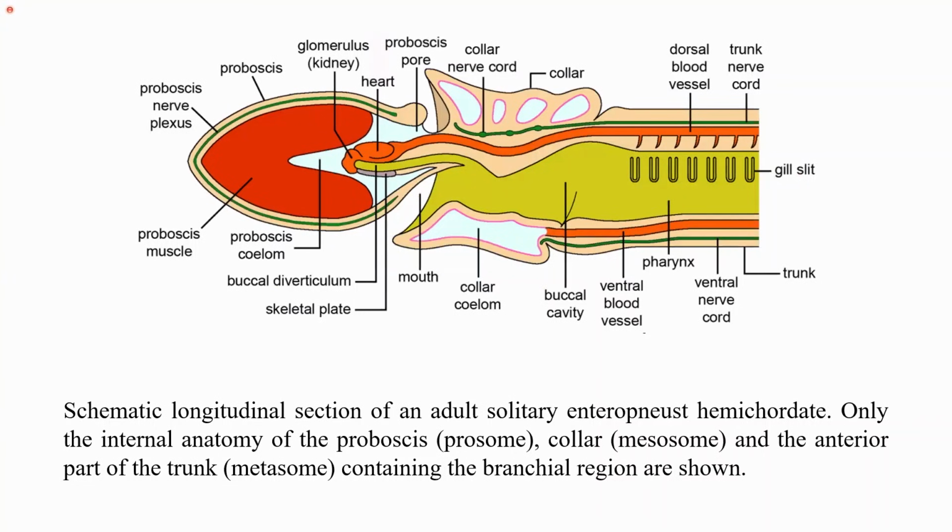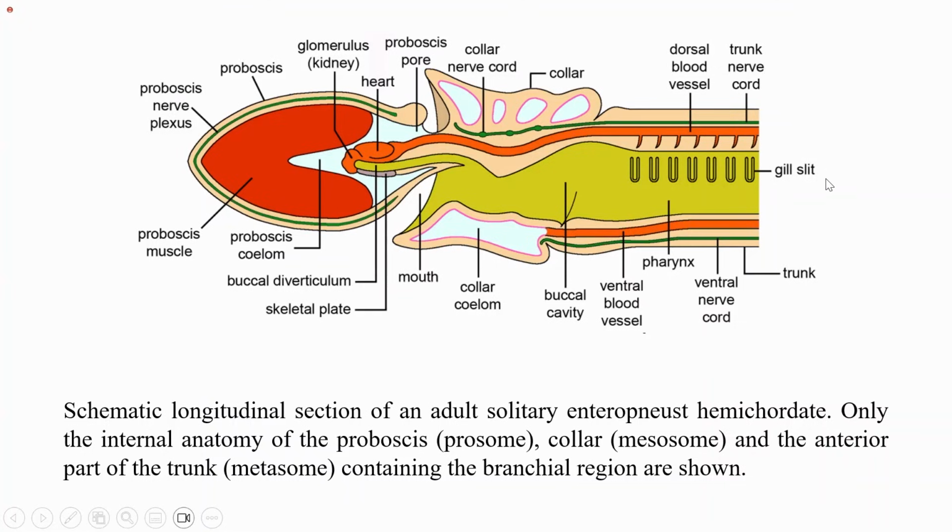This is just a schematic longitudinal section of an adult enteropneust hemichordate. Internal anatomy of the proboscis has been shown. Proboscis is the prosome, collar is the mesosome, which is the middle part, and the trunk is the metasome. Here in the proboscis, you have the kidney, which is the glomerulus here, and you have the proboscis gland that helps in the excretion. The heart is located near the collar region and at the end of the proboscis. So you can say that the heart is located near the proboscis pore. Then they have a collar nerve cord.